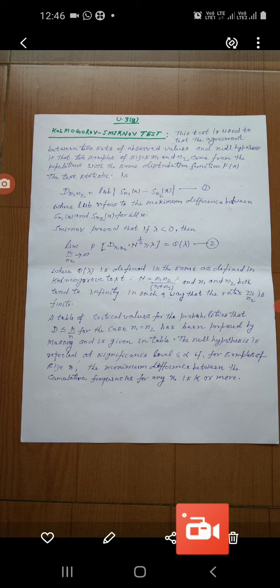Here capital N is equal to n1 n2 upon n1 plus n2, and n1 and n2 both tend to infinity in such a way that the ratio n1 upon n2 is finite.